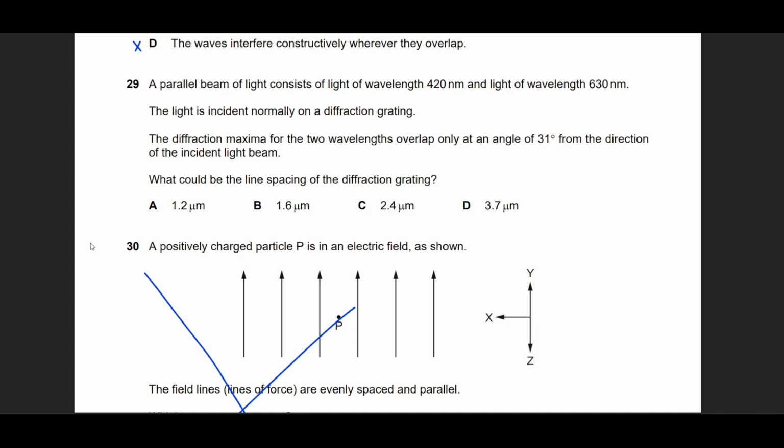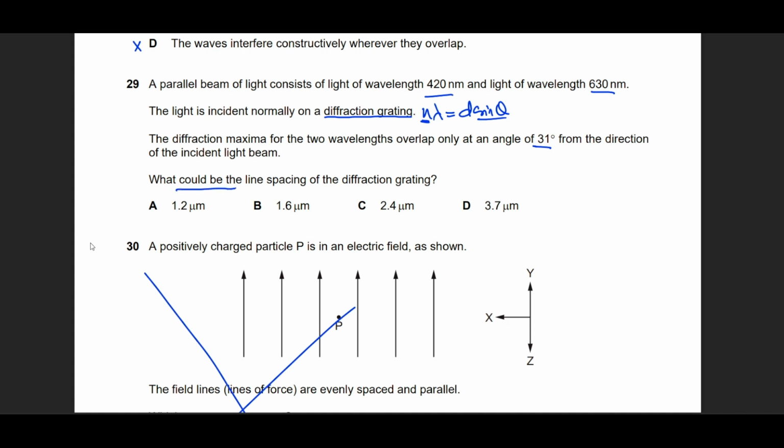He says that a parallel beam of light has wavelengths 420 and 630. Okay. Light is incident on a diffraction grating, which means I should use n lambda equals d sine theta. He says the diffraction maximum for two wavelengths overlaps at an angle of 31 degrees, which means sine theta will be exactly the same for both of them, but we don't know what the order of diffraction will be. What could be the spacing of the diffraction grating?